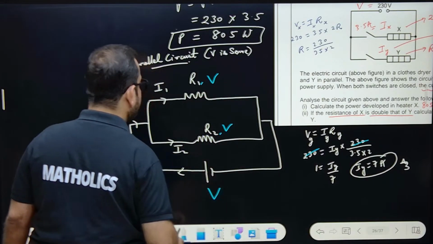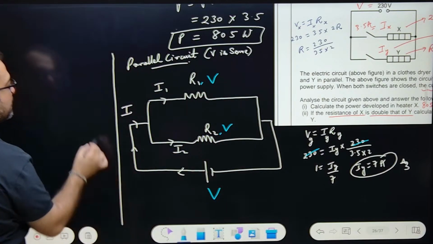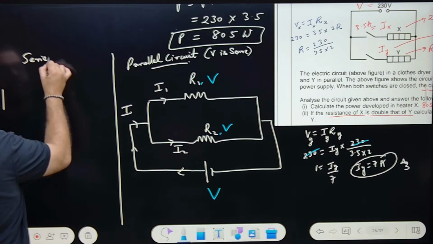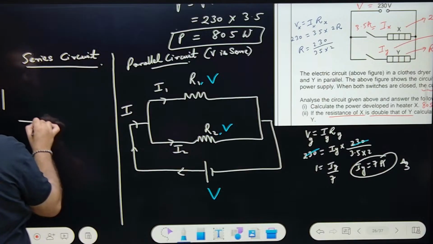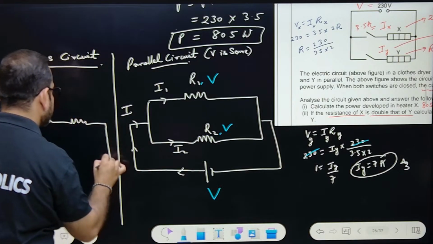But in a series circuit, what will happen? This is the series circuit, like this.